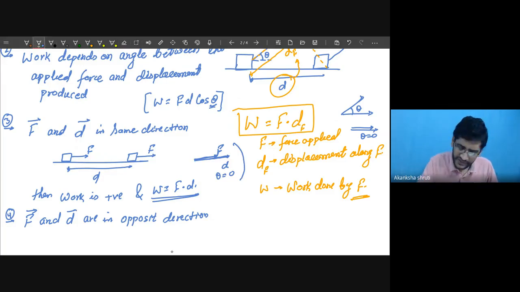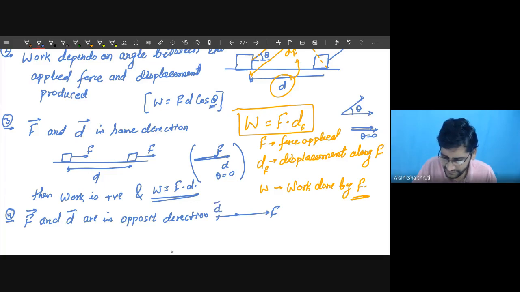Now, they are in opposite direction. What does it mean? It simply means, say the force is acting in this direction, and the displacement is happening in this direction. So what is the angle at this time? It is 180 degrees.